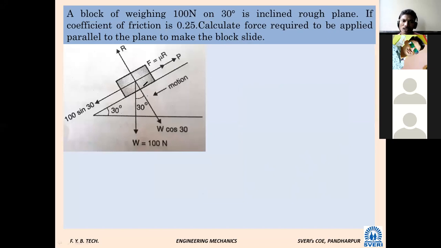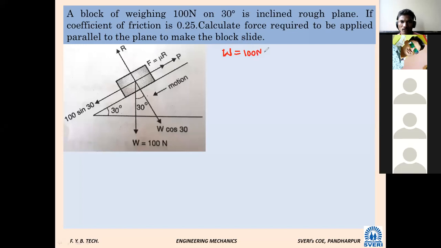Same problem. Only F is positive, nothing else. W is given, no? W is 100. What else is given? Mu is 0.25 and alpha is 30 degrees. P we want to find out.